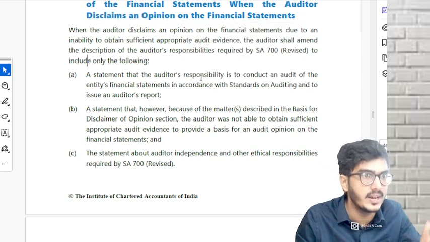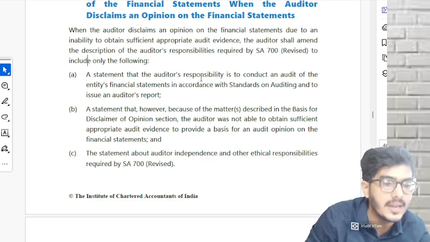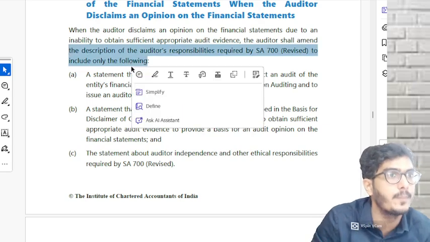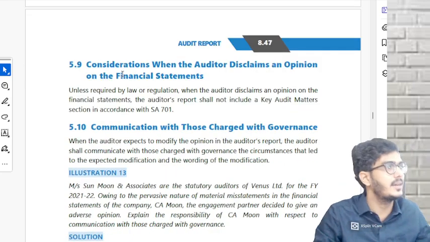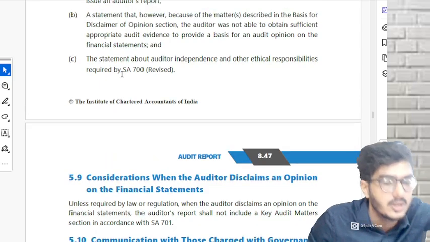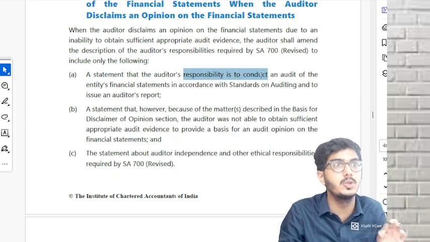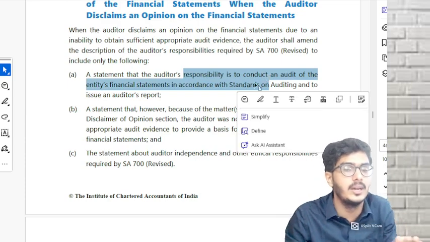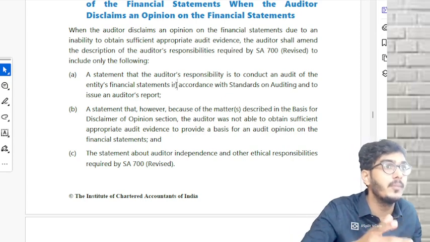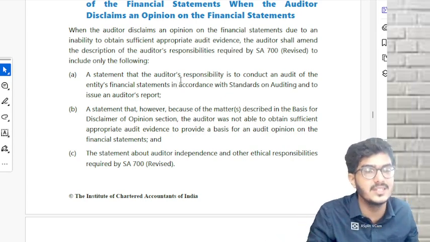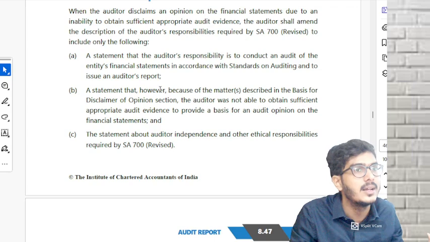How have they told us? Whenever you're giving a disclaimer of opinion, in your report there will be a section on auditor's responsibility. Please include only the following 3 points. Nothing else you put in your auditor's responsibility section. What are those 3 points? Write a statement that the auditor's responsibility was to conduct an audit in accordance with the SAs. Generally we write we have performed the audit as per the SAs. Here we are just writing we were engaged to audit and we conducted the audit in accordance with the SAs.